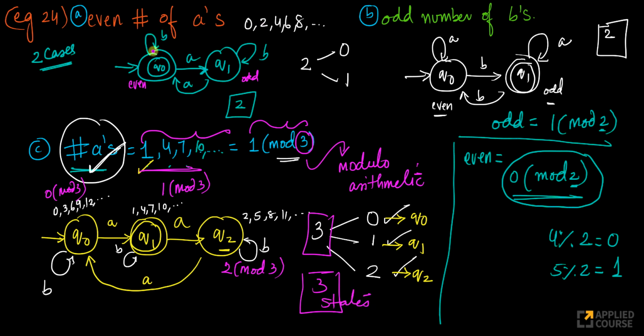Just like in even-odd, there are only 2 possibilities. When you divide by 2, if you get a remainder of 0, it is even. When you get a remainder of 1, it's odd. You have only 2 logical states, and hence you're tracking it that way. Here I have 3 possibilities. Remainders can be 0, 1, 2. So I'm designing it like this. These modulo arithmetic based models are super duper important.